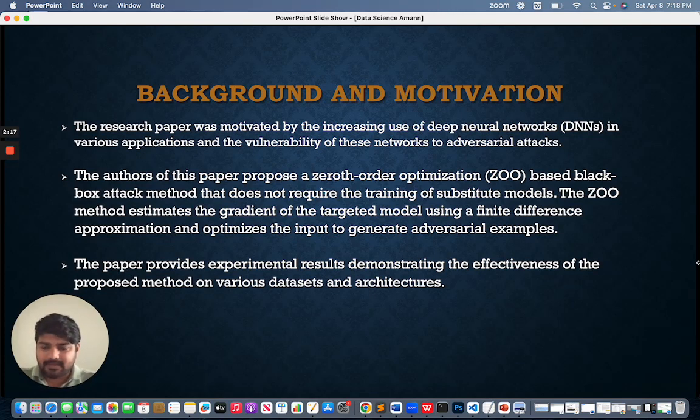The research paper was motivated by the increasing use of deep neural networks in various applications and the vulnerability of these networks to adversarial attacks. The authors of this paper propose a zeroth order optimization, that is ZOO, based black box attack method that does not require the training of substitute models. The ZOO method estimates the gradient of the targeted model using a finite difference approximation and optimizes the input to generate adversarial examples. The paper provides experimental results demonstrating the effectiveness of the proposed method on various datasets and architectures.